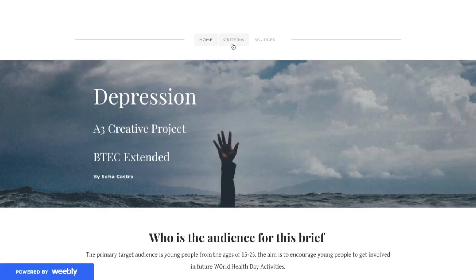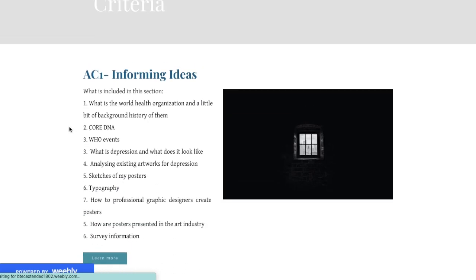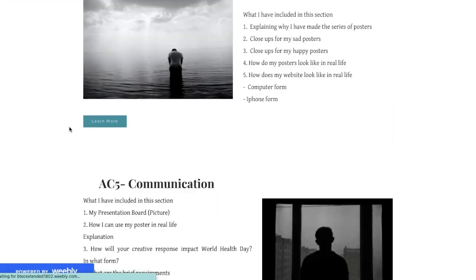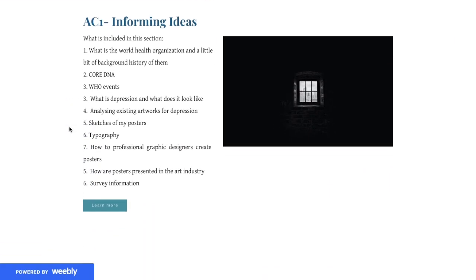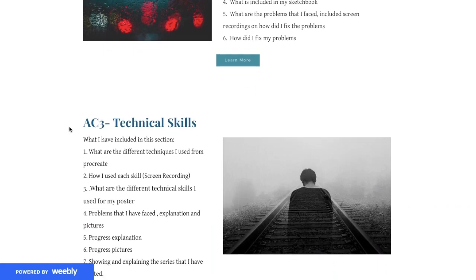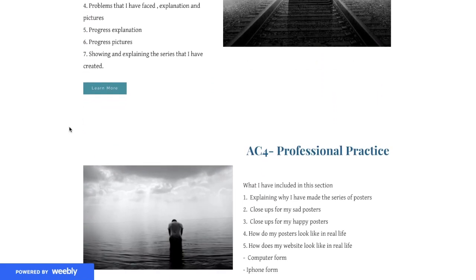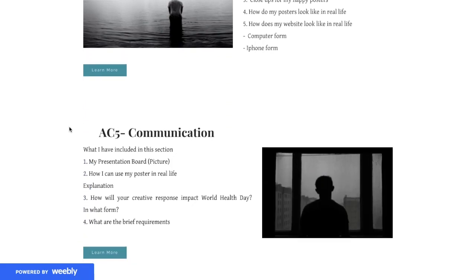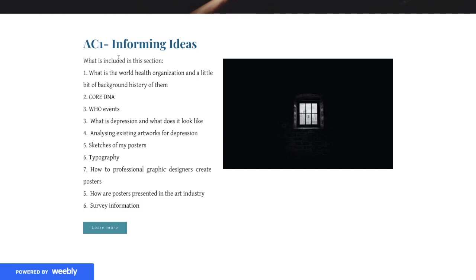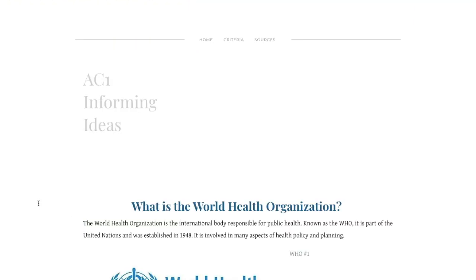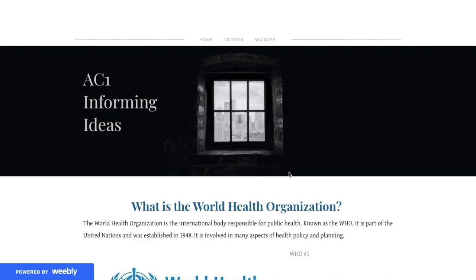You guys just saw the home page. For criteria, I've included all of the criteria that my school requires. So there's AC1, which is informing ideas, AC2, problem solving, AC3, technical skills, AC4, professional practice, and AC5 is communication. First, let's look at AC1, informing ideas. At the top of each page, I have the criteria, AC1, and what it means, like informing ideas or problem solving.